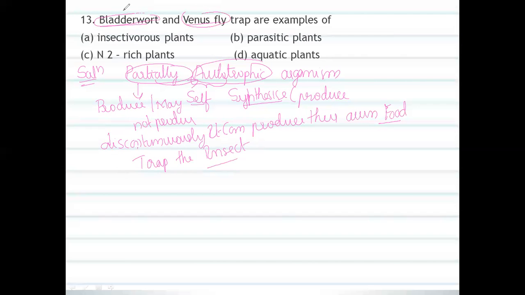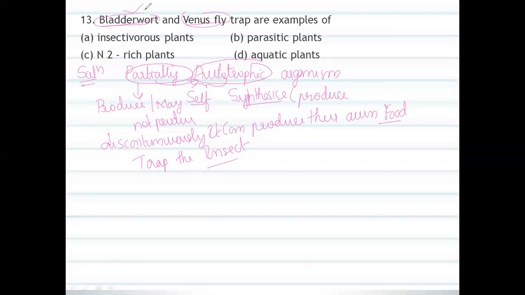The Venus flytrap is a wonderful, beautiful plant with a special structure. Whenever an insect enters, it initially looks like a hair clip, with opposite folded lobes on the surface.